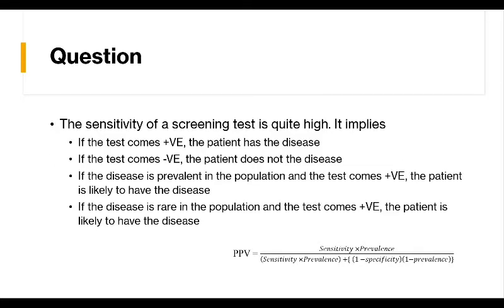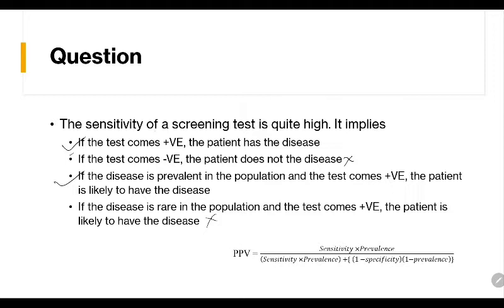The sensitivity of a screening test is quite high. It implies: if test comes positive, the patient has the disease. Well, that's what sensitivity means, right? Among the diseased individuals, what is the probability of getting a positive test? So yes, maybe yes. If the test comes negative, the patient does not have the disease. That is not what sensitivity tells. If the disease is prevalent in the population and the test comes positive, the patient is likely to have the disease. Yes, that's a very good option. If the disease is rare in the population and the test comes positive, the patient is likely to have the disease. No, because positive predictive value depends on prevalence.